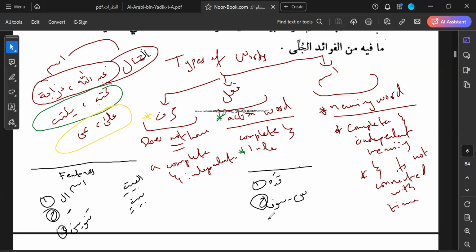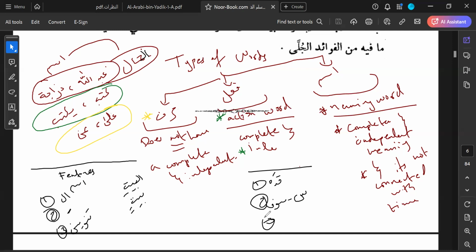And in the case of فعل أمر, فعل أمر is an action word which has an order in it, right? So how do you distinguish a فعل أمر? Number one, does it have the meaning of an order or a demand in it?